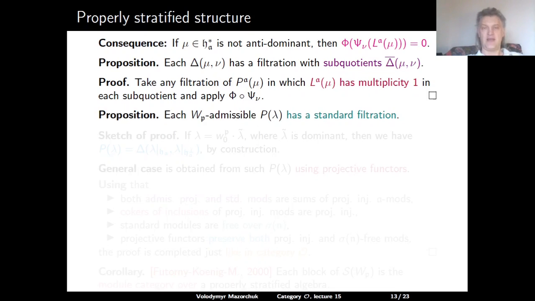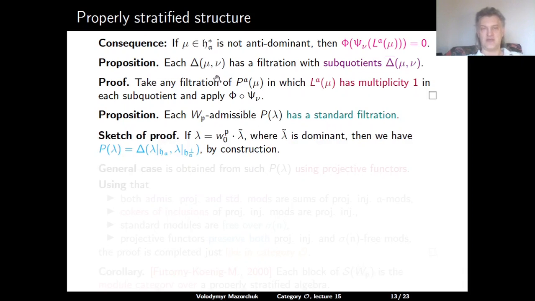Next, we claim that each W_P admissible projective module P(lambda) has a standard filtration. That is a filtration with subquotients being standard modules. So here is a sketch of the proof. First, consider the case where lambda is equal to w_0^P dot lambda tilde, where lambda tilde is a dominant weight.